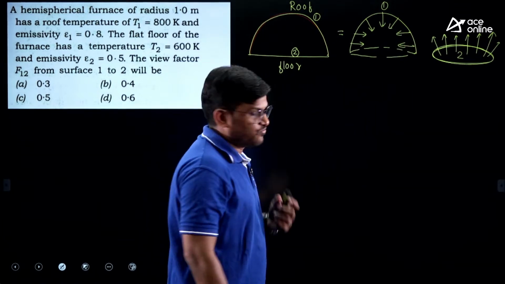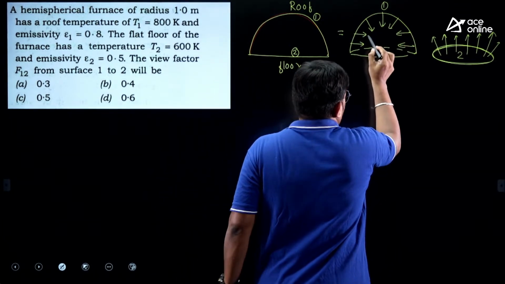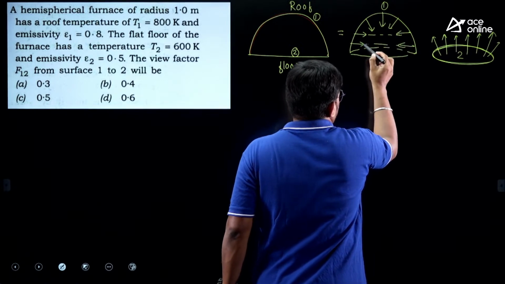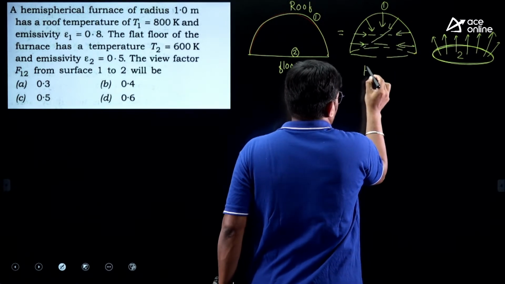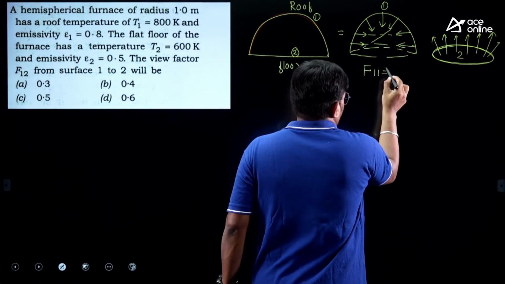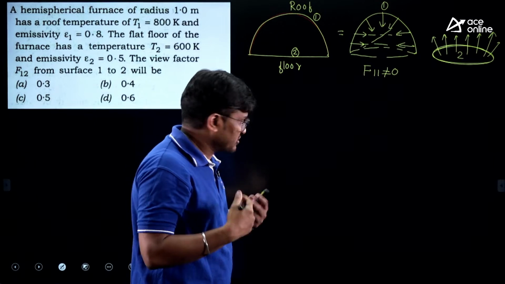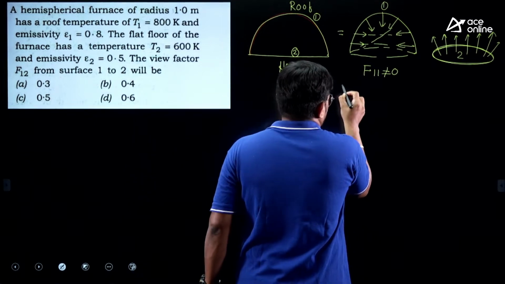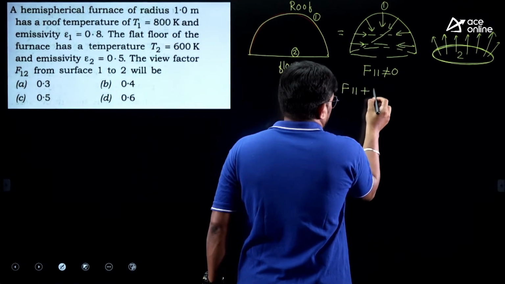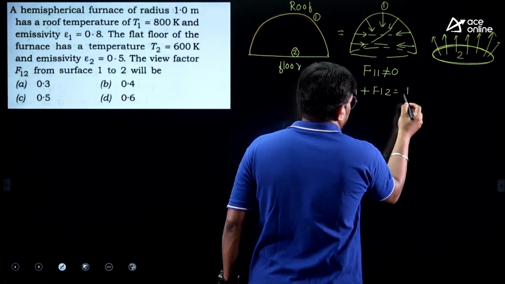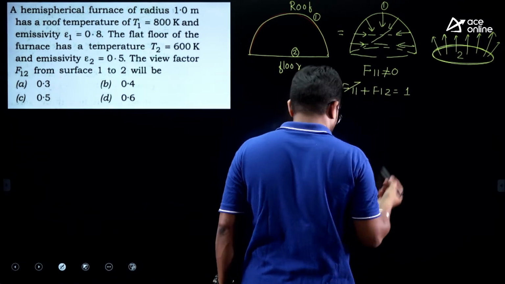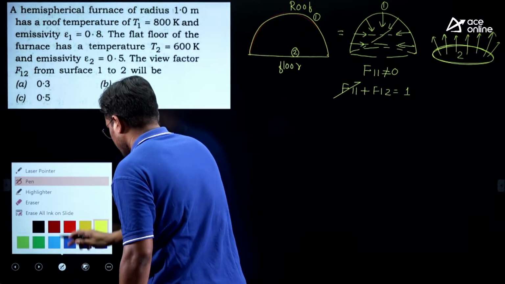Now you can see this radiation, in this case, is going to strike itself. So in this case, F11 is not equal to 0. It is going to strike itself. Then apply the summation rule: F11 plus F12 is equal to 1. This is 0, this is not equal to 0.